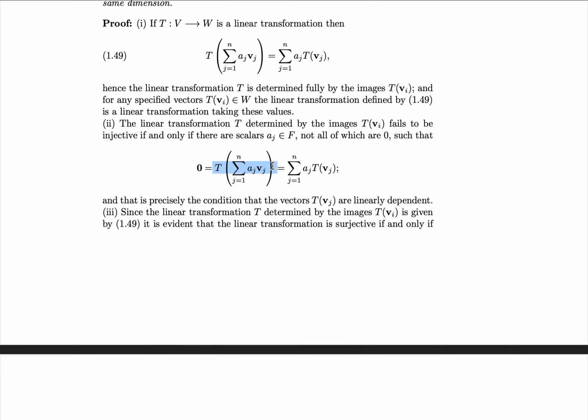However, this is precisely the condition that the vectors t of vj are linearly independent, because we want a linear combination of the image vectors equal to 0. That is, it fails if there are non-zero scalars for which this is true, but if there are non-zero scalars for which this is true, that means t of vj are linearly dependent. Therefore, it fails if and only if there are scalars such that this. And you can check the reverse direction as well. It's quite easy.